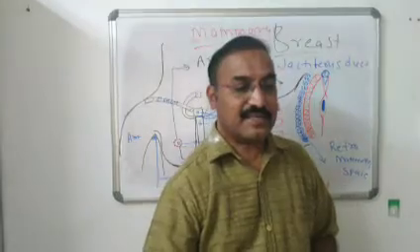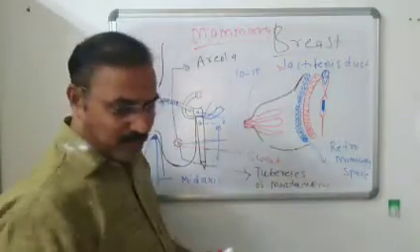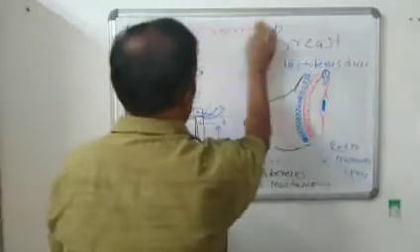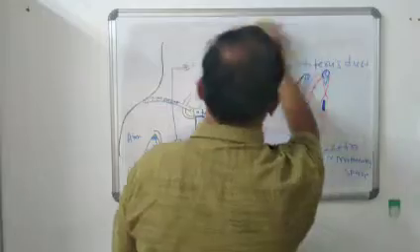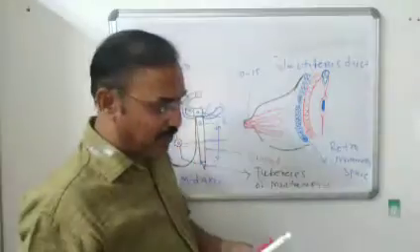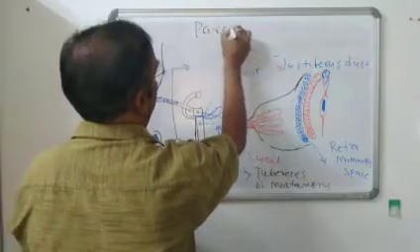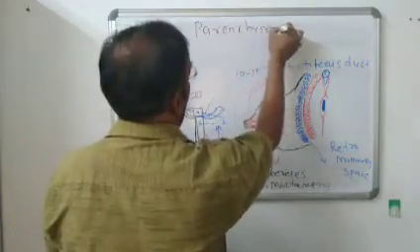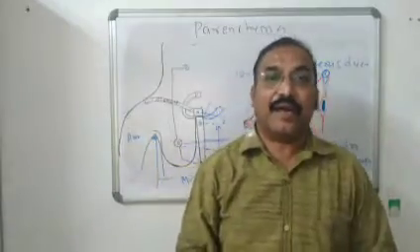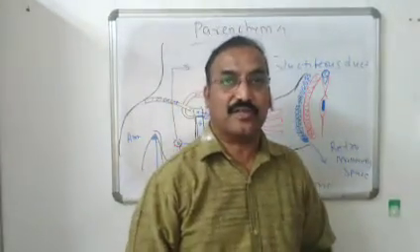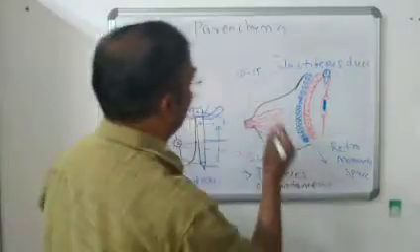So this is regarding the skin, the outermost portion. Then the innermost portion, or inner structure, is called the parenchyma. Parenchyma means innermost portion. Now this parenchyma consists of three important structures. First, the parenchyma is made up of glandular tissues.